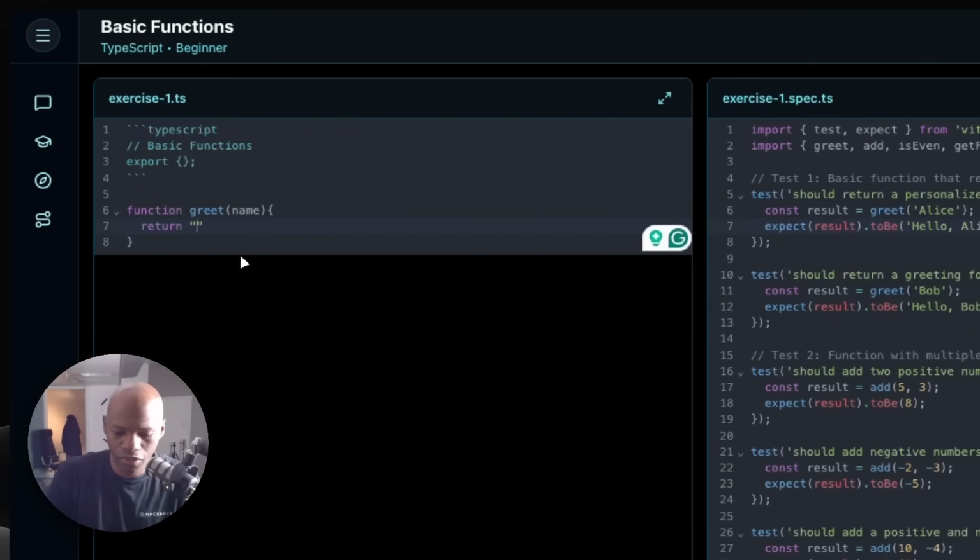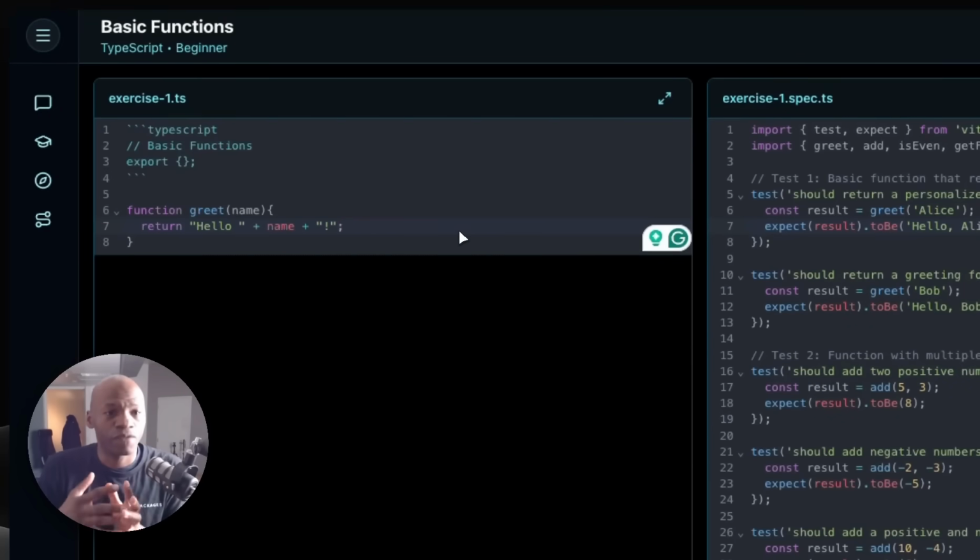So what we're going to do here is say hello, and then plus, and then I'm going to pass the name, and then plus, we're going to do something like this. So that's it. I have this function. Let's see what the feedback is from there.